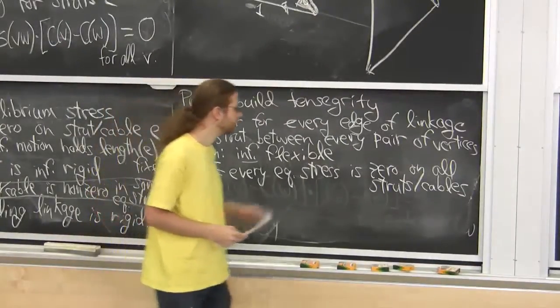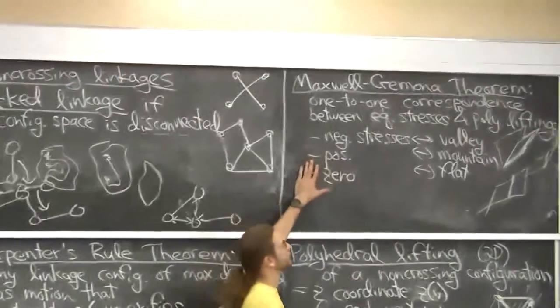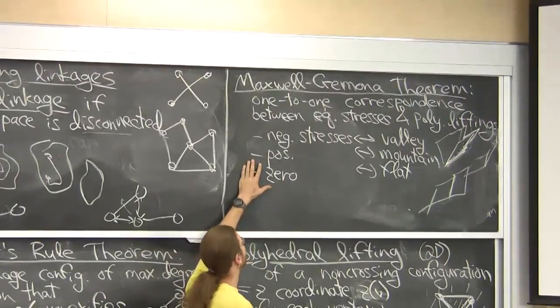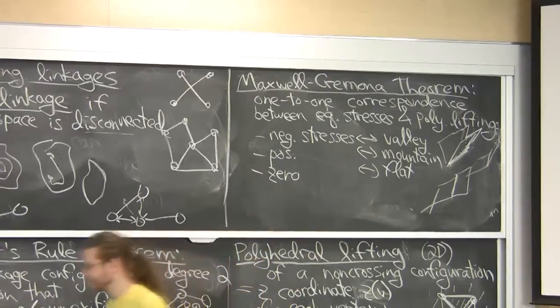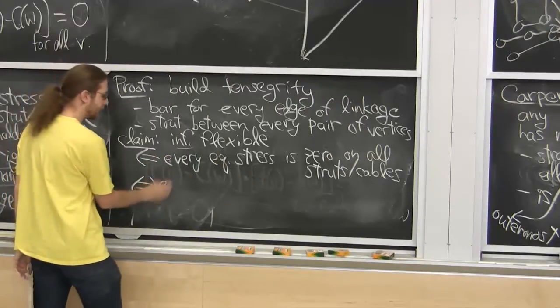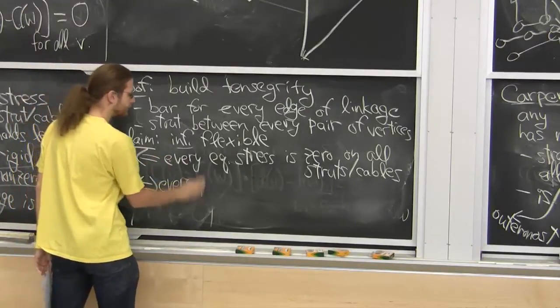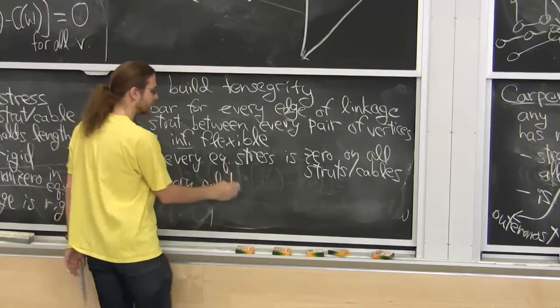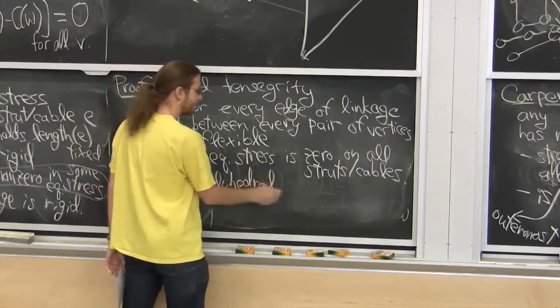Okay. Stresses are a little hard to think about. I prefer to think about polyhedral liftings, let's say. Okay. The key here is to plug together all the right results. This will be true if and only if every polyhedral lifting is flat.